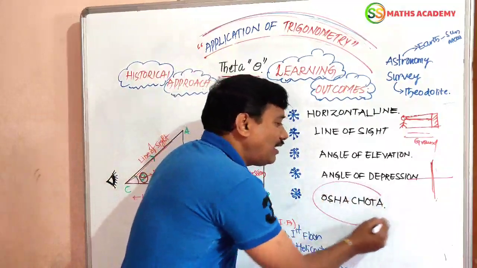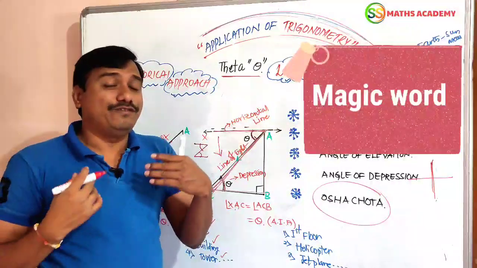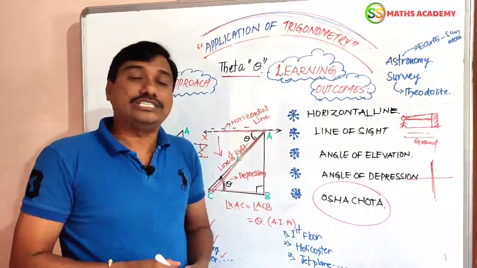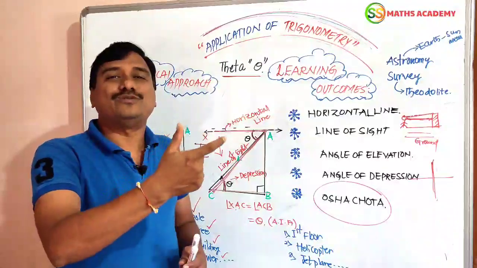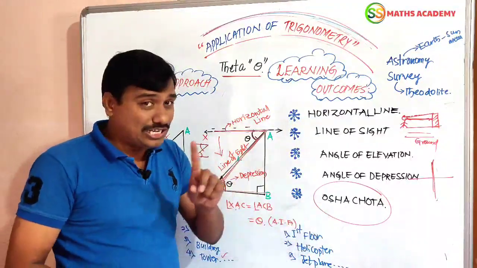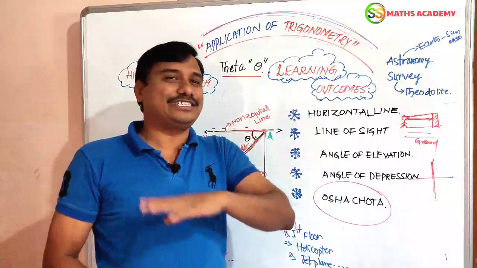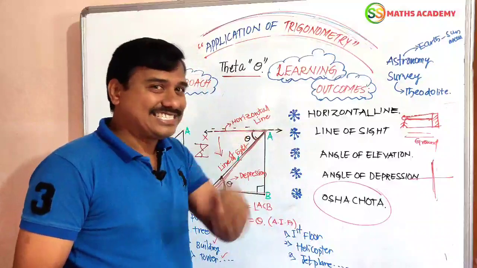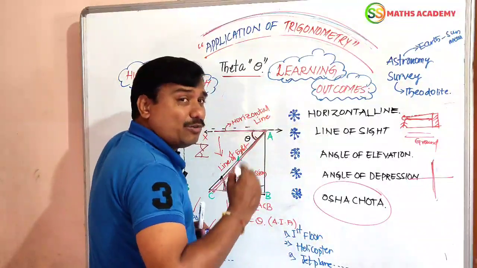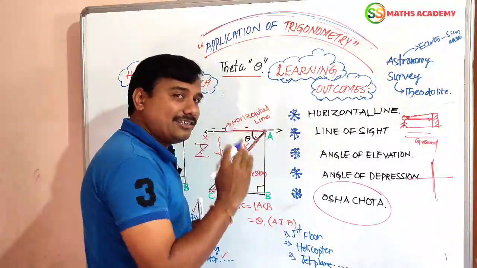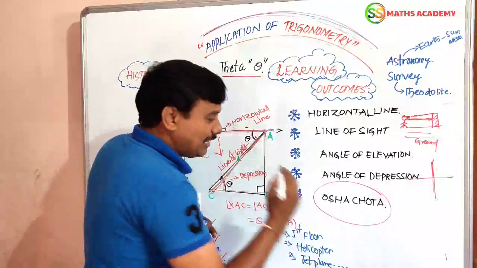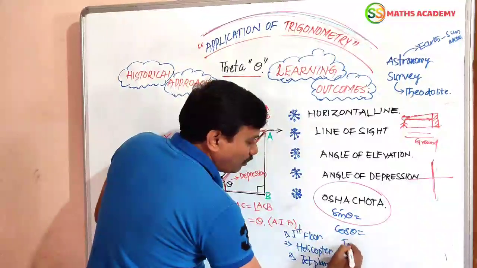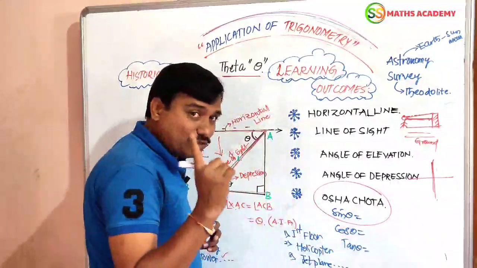Then, the magic word we have to apply in this chapter is the trigonometric ratios and their application. Then we can solve the questions very easily. You know very well, in our first trigonometry introduction video I derived this very clearly, but once again I want to tell you. How many trigonometric ratios are there? Mainly 3 are there, and 3 reciprocals, total 6. In that, the first one is sin theta, second is cos theta, third is tan theta. Yes, dear friends, you know very well.